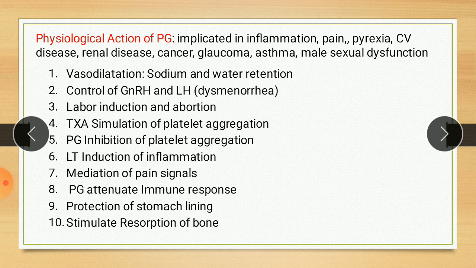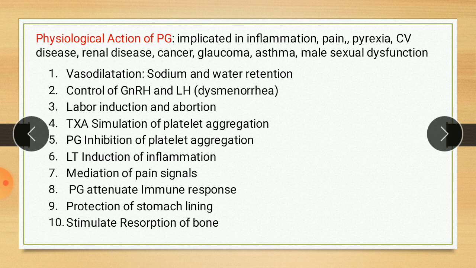Hydrocortisone and prednisone stabilize cell membranes and block liberation of arachidonic acid. Anti-inflammatory steroids block production of eicosanoids by preventing release of arachidonic acid from phospholipid. NSAIDs block the COX, which converts arachidonic acid to PG. COX means cyclooxygenase enzyme. So NSAIDs block this COX enzyme, which converts arachidonic acid to prostaglandin.